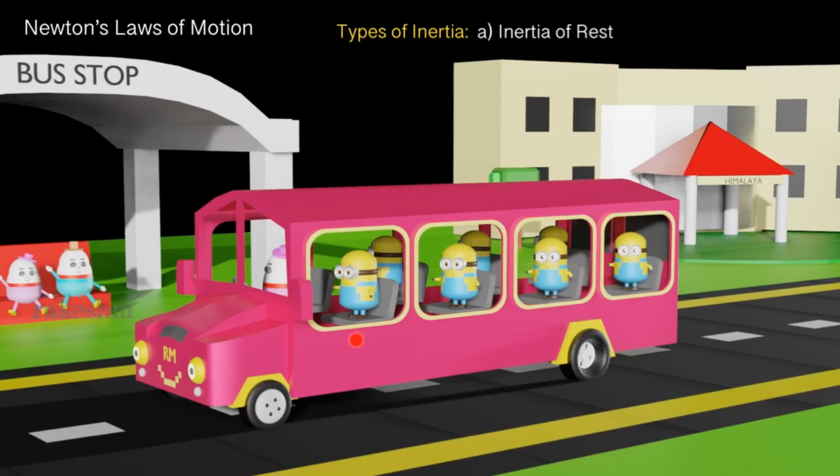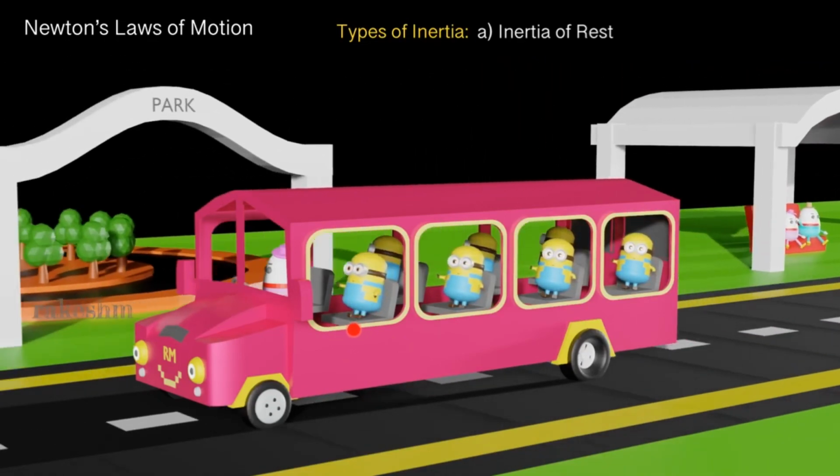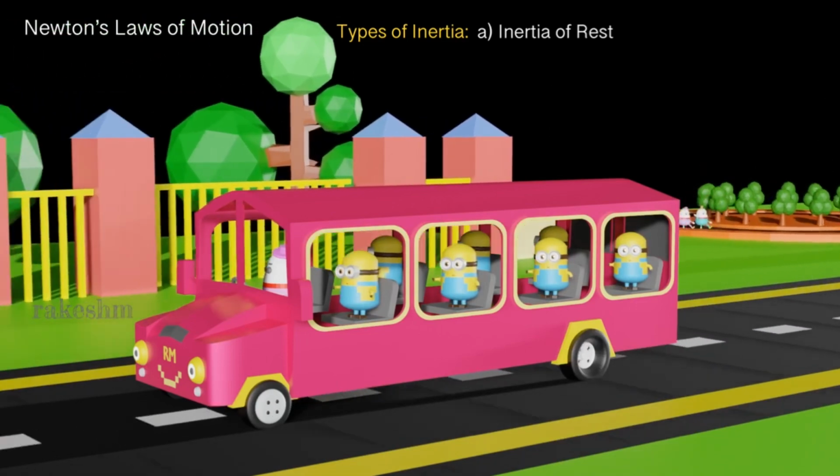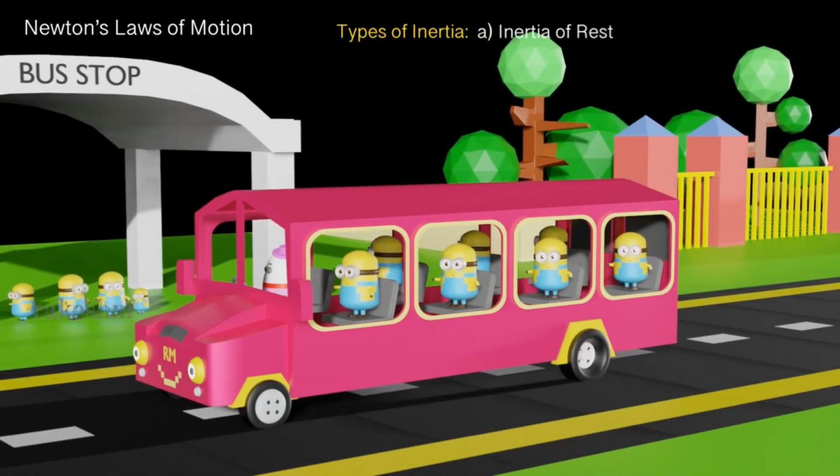When the bus suddenly starts to move, the point at which they are in contact with the bus suddenly moves forward, but the rest of the body is still at rest or wants to be at rest due to inertia. The feet move forward, while the top part of the body wants to stay at rest. So when the bus just starts, it feels like they are being pushed backwards. Let us have a look at the schematic once more. When it is starting, you see they are inclining backwards. This is because the top part of the body wanted to be at rest.